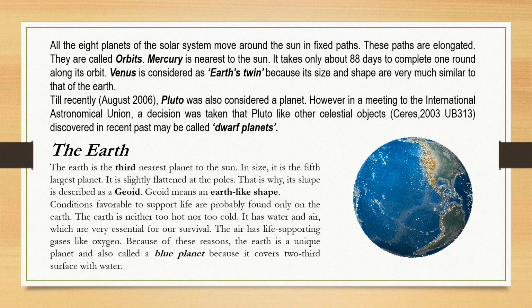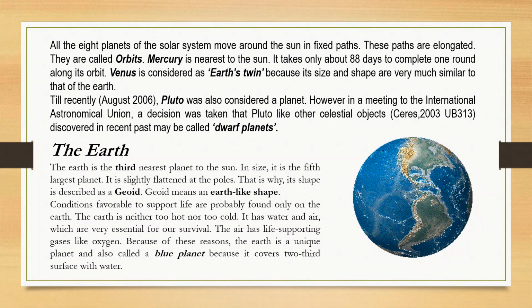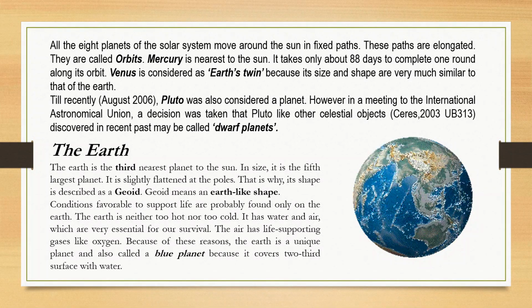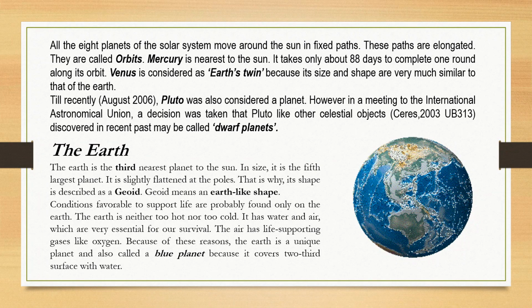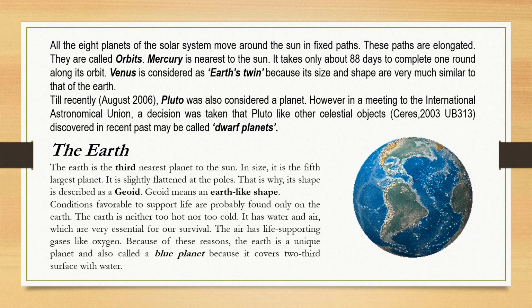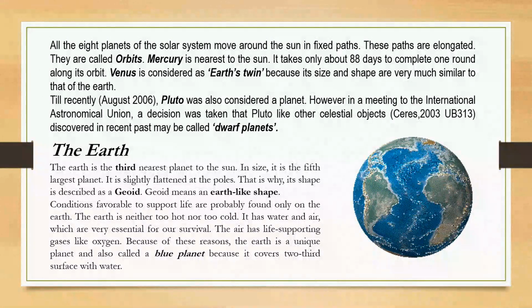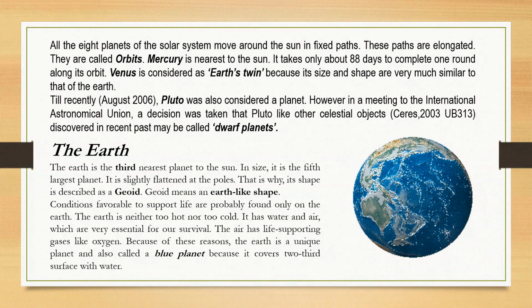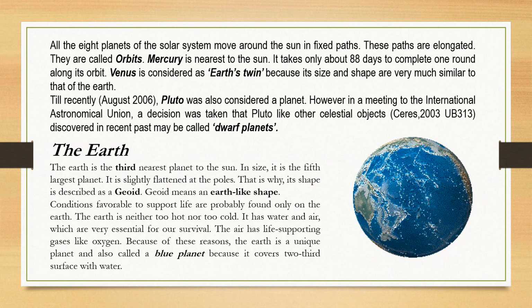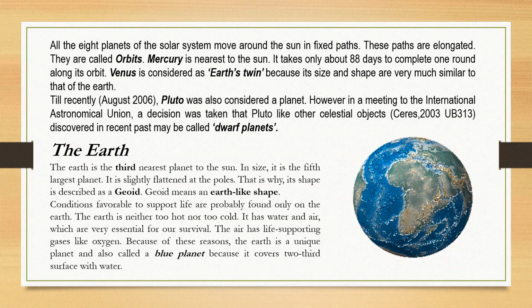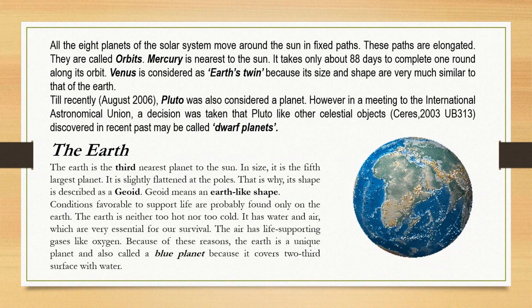The Earth is the third nearest planet to the sun. In size, it is the fifth largest planet. It is slightly flattened at the poles. That is why it is also described as the geoid. In some books you might have read that the shape of the earth is a sphere, but it's not a sphere because of the flattened area of the earth at the poles. So we call it a geoid. Geoid means earth like shape. It does not have any other shape.